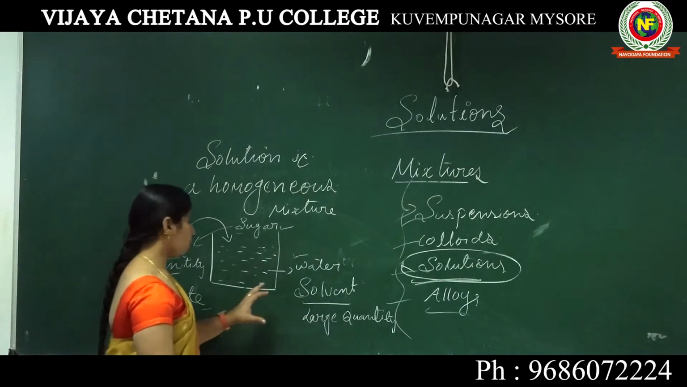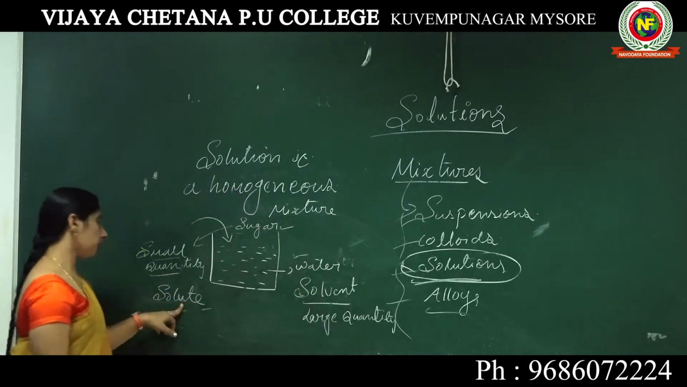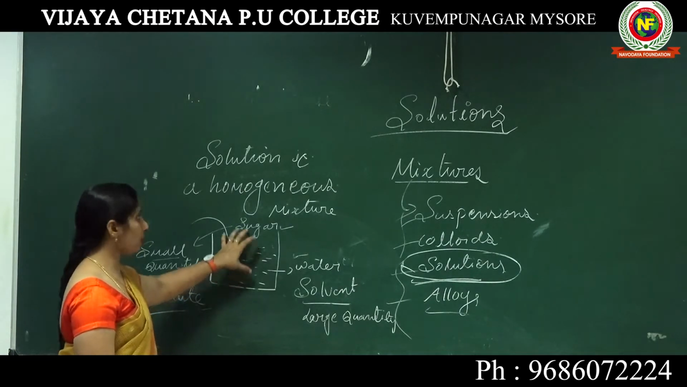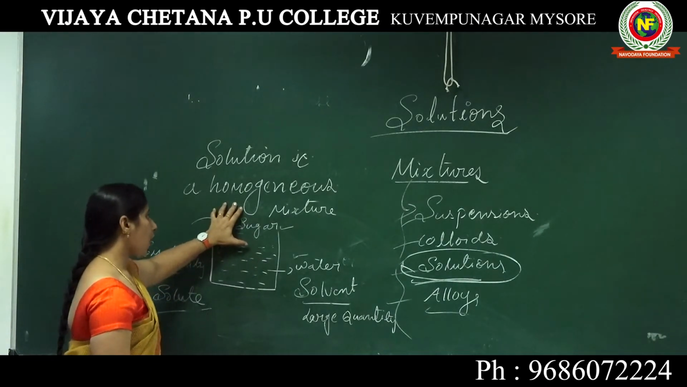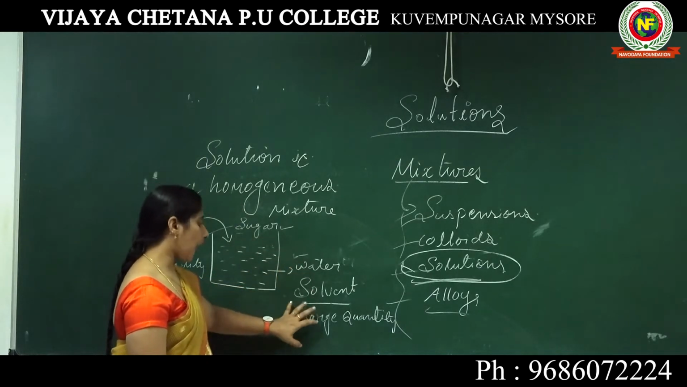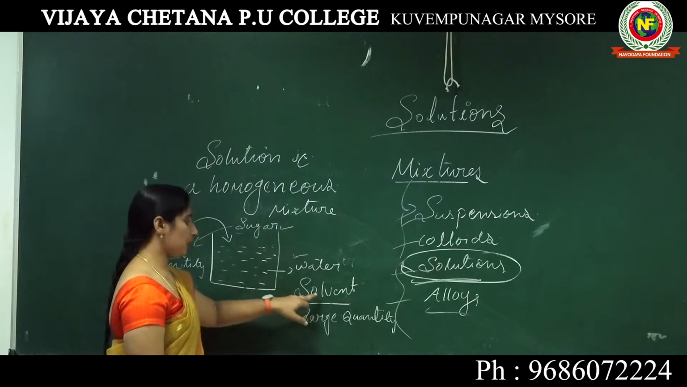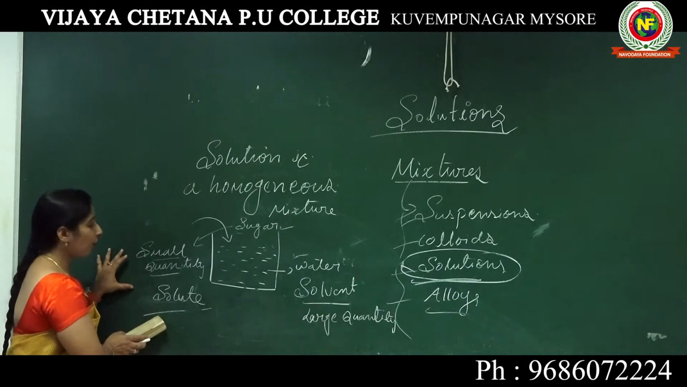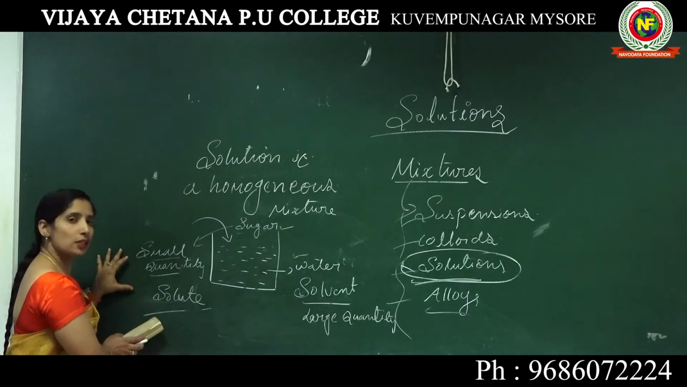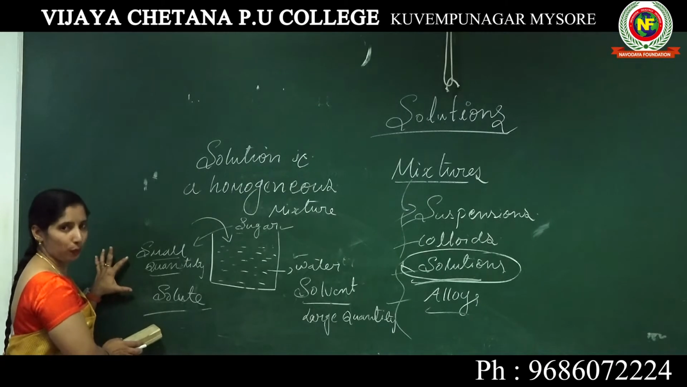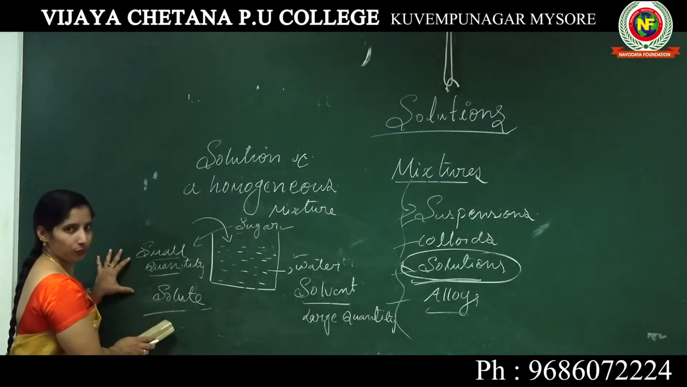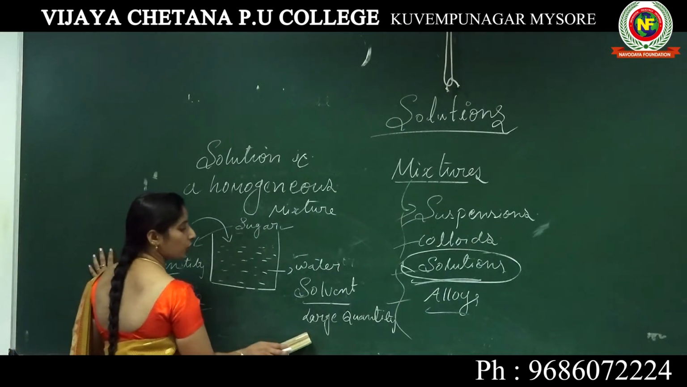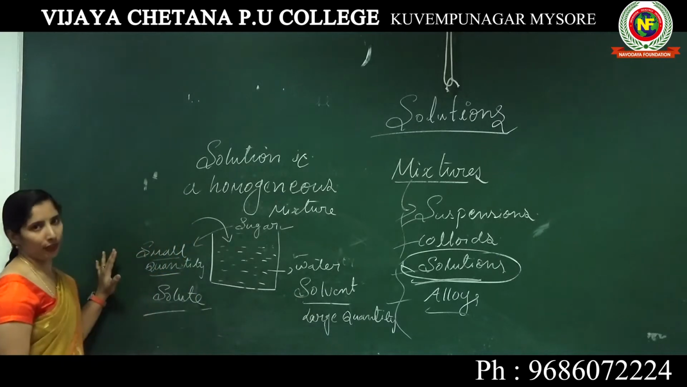Got it? So we come to know what a solvent is and what a solute is. In a homogeneous mixture, the component present in a larger quantity we call the solvent. The component present in a smaller quantity or smaller proportion we call the solute.